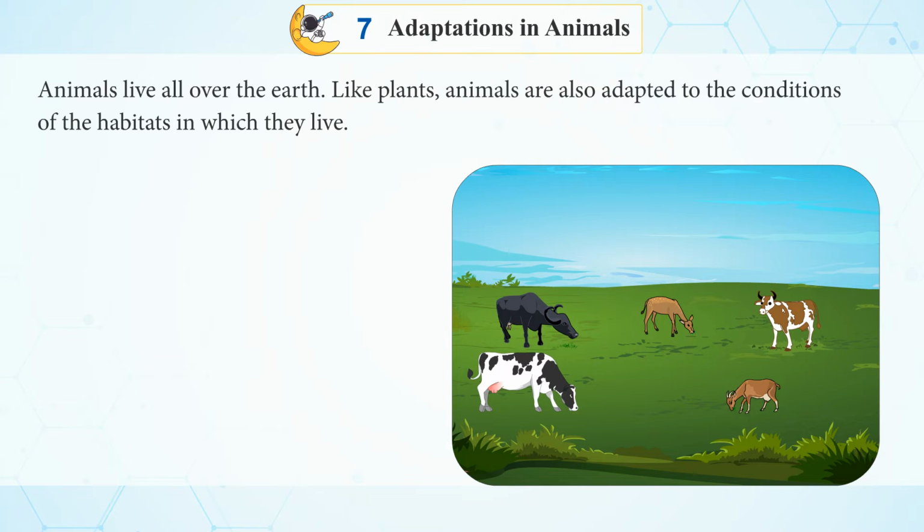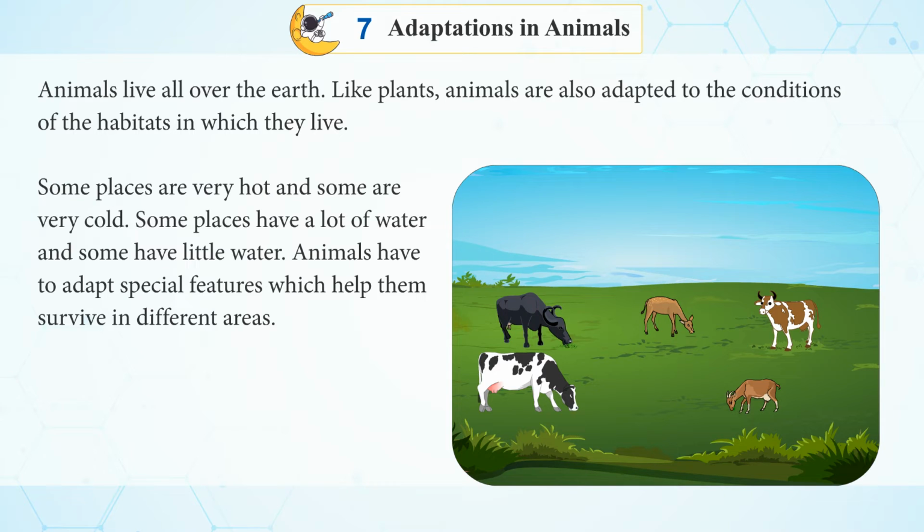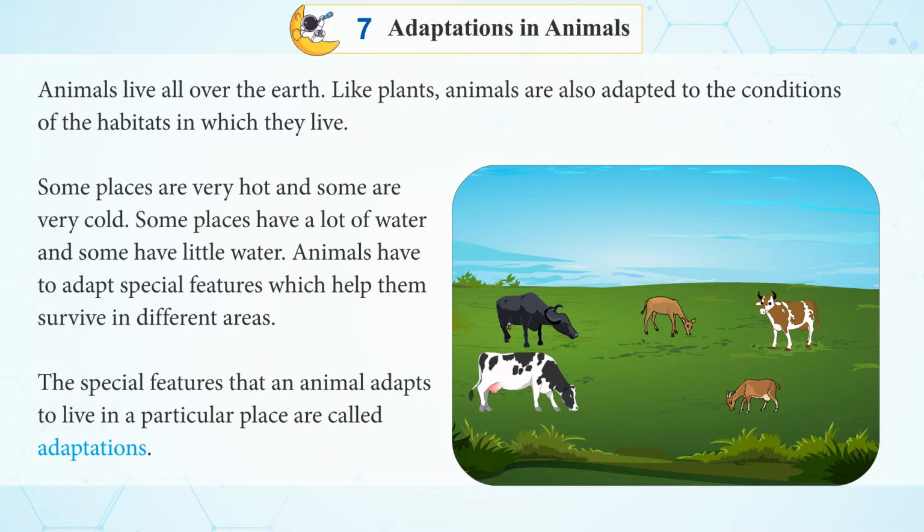Animals live all over the earth. Like plants, animals are also adapted to the conditions of the habitats in which they live. Some places are very hot and some places are very cold. Some places have a lot of water and some have little water. Animals have to adapt special features which help them survive in different areas. The special features that an animal adapts to live in a particular place are called adaptations.